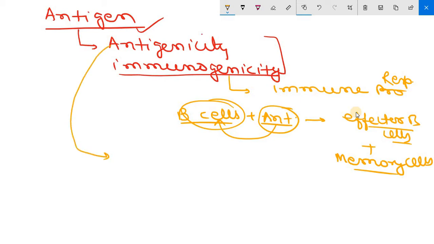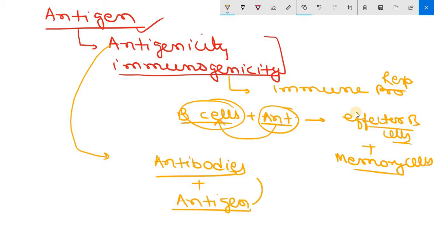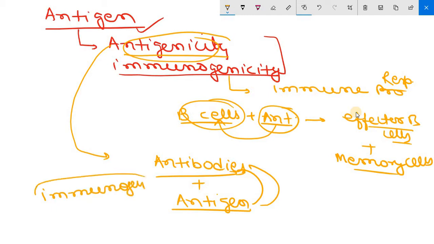Now coming to antigenicity. It is the ability of an antigen to combine specifically with the final products of the above reactions. Suppose antibodies are produced by plasma cells, then the antigen must bind with these antibodies. If the antigen binds with these antibodies or other products, then it has antigenicity. So an antigen must have antigenicity as well as immunogenicity. Clear? A substance that has only immunogenicity is called an immunogen, not an antigen. That substance is only called immunogen because it only has immunogenicity. So this is the basic difference between antigen and immunogen, antigenicity and immunogenicity.